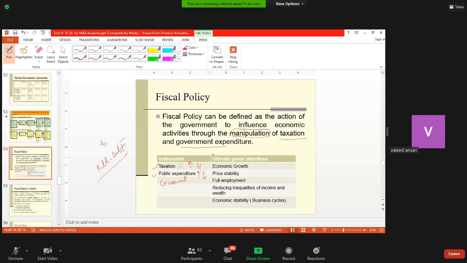And when government changes the taxation, its aim is to achieve a high level of economic growth, which we have already discussed, let us say GNP or GDP. Price stability.